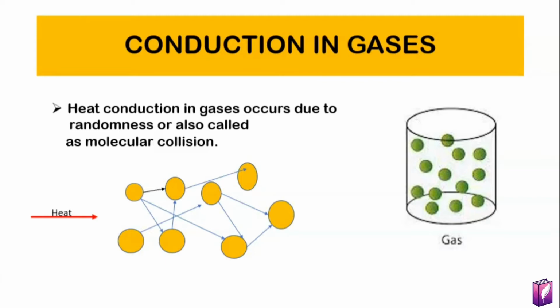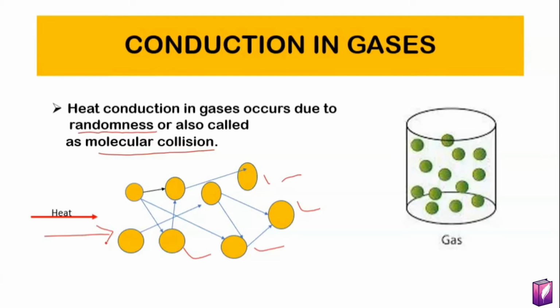Conduction in gases. Heat conduction in gases occurs due to randomness, also called molecular collision. This means, suppose there are a number of molecules present over here and we transfer heat to it. What will happen? The molecules get heated and start moving. But where do the molecules move?